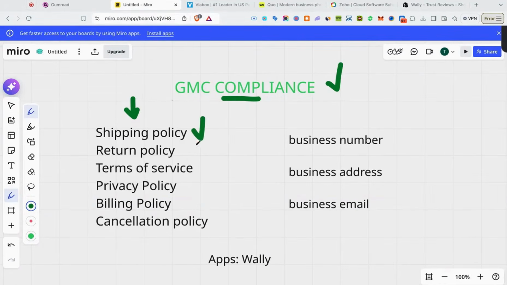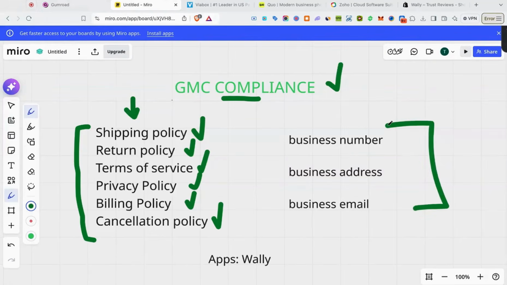You need the shipping policy, you need a return policy, you need a terms of service, privacy policy, you need a billing policy, and you need a cancellation policy. So these are all the policies right here that Google is looking for you to have inside of your footer. Now, the next things that you need are the following: a business phone number, business address, and a business email.